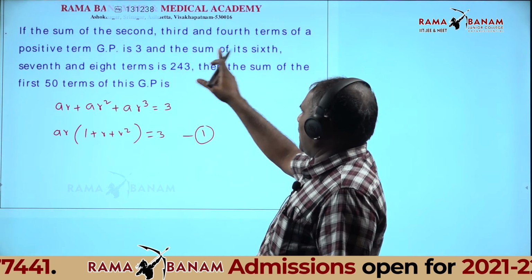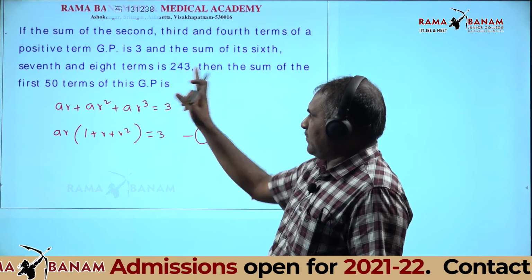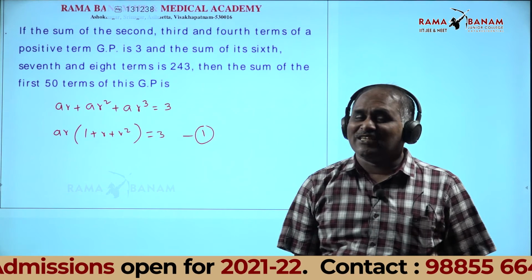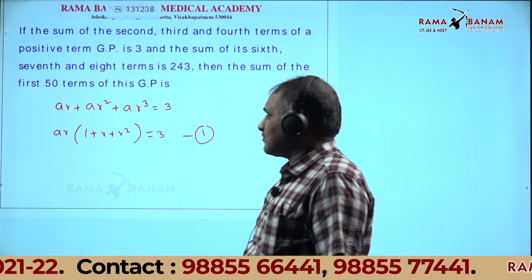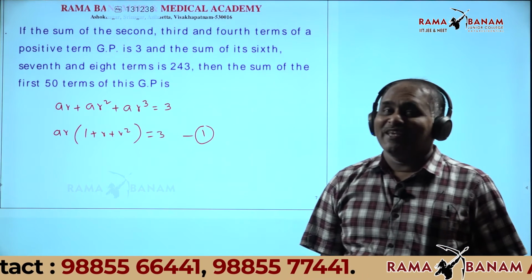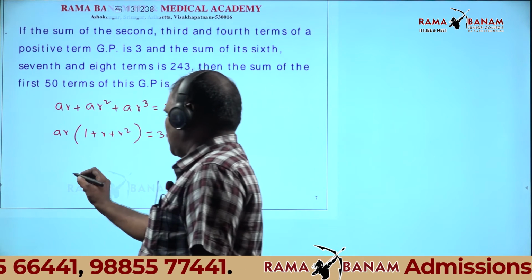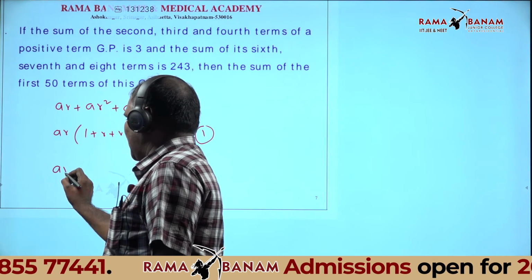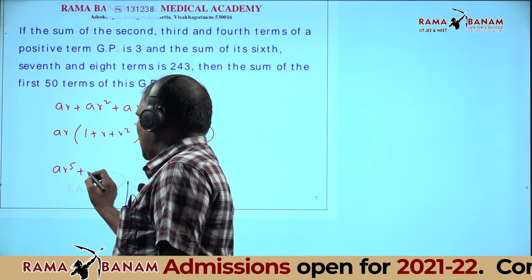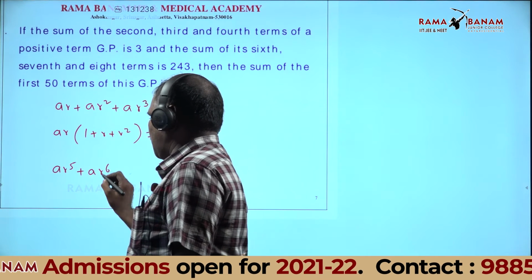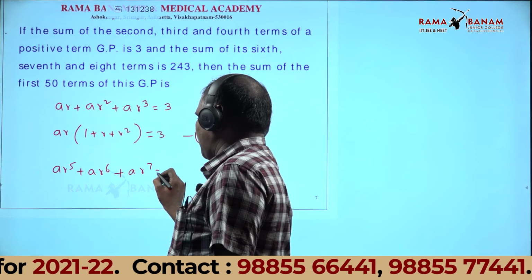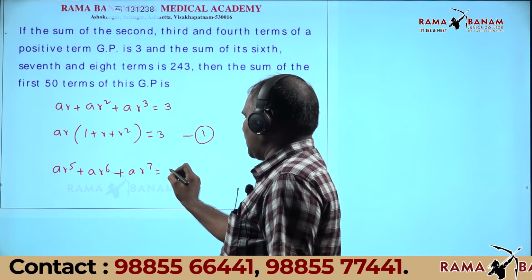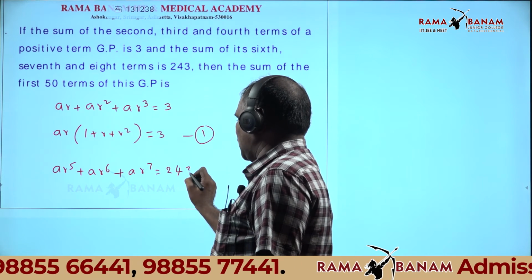Next one, here the sum of the 6th, 7th and 8th terms. What is the 6th term formula? AR power 5. Therefore AR power 5 plus AR power 6 plus AR power 7 is equal to what is given? 243.